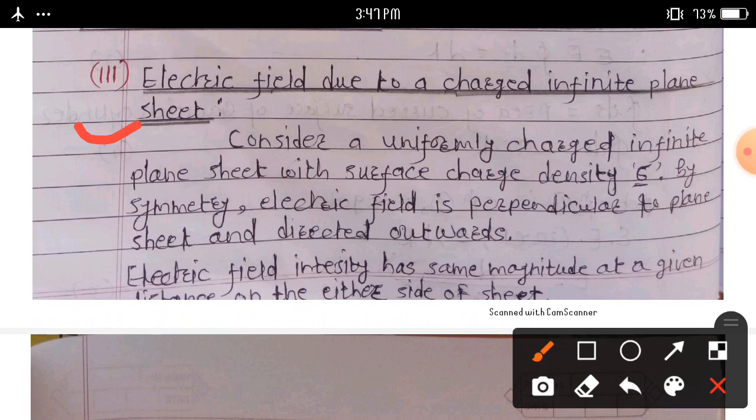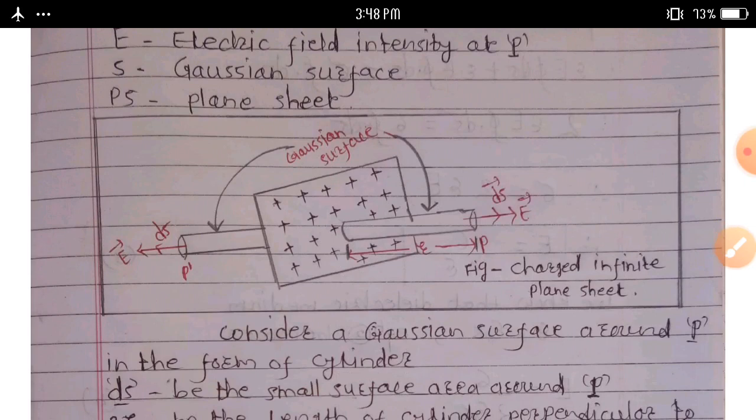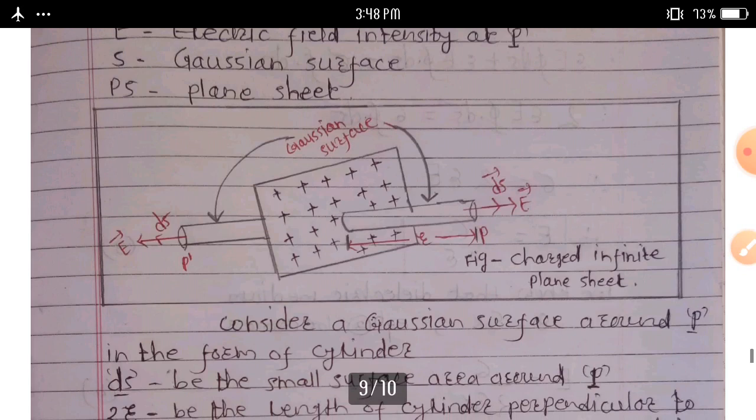Consider a uniformly charged infinite plane sheet with surface charge density. We consider here surface charge density sigma. By symmetry, electric field is perpendicular to the plane sheet and directed outward. Electric field intensity has the same magnitude at a given distance on either side of the sheet. Let capital P be the point at which electric field intensity is to be determined.